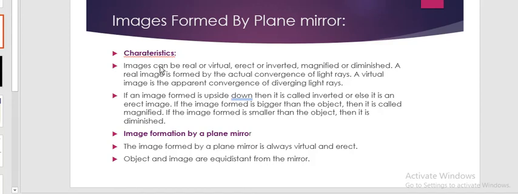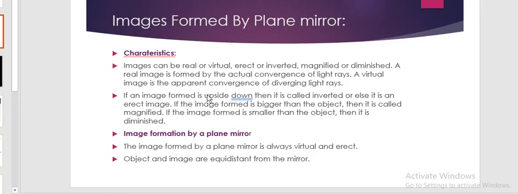Characteristics: images can be real or virtual, erect or inverted, magnified or diminished. A real image is formed by actual convergence of light rays. When light gets converged, meet at one point, right? Then only the real image is formed. A virtual image is apparent convergence of diverging light rays. Light rays, when they diverge in different directions, will not converge, right?